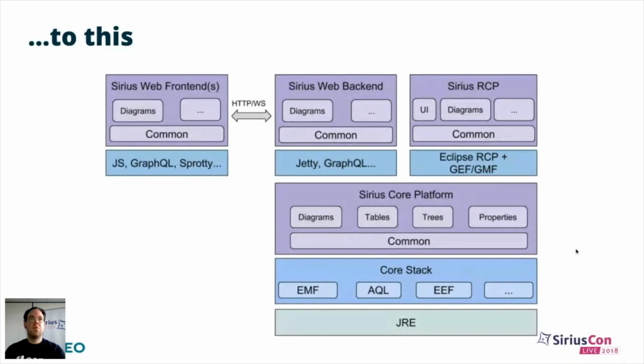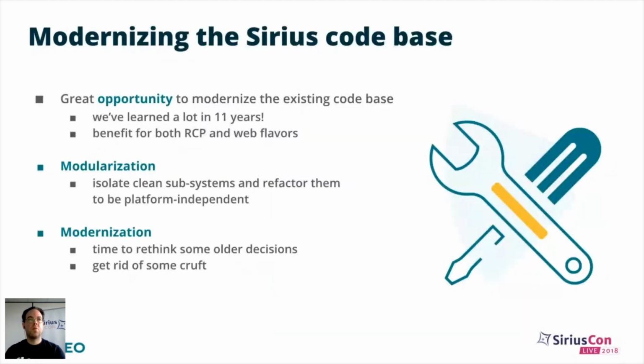So doing this transformation is a great opportunity to modernize the Sirius code base. We've actually been working on Sirius for more than 11 years right now, and we've learned a lot about the important features or technologies since then. So we believe all this effort is a great opportunity to modernize and modularize the existing code base.